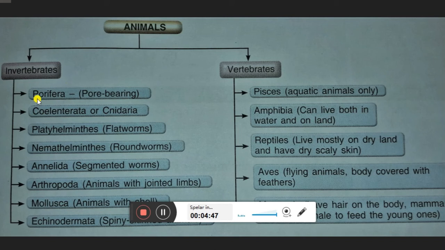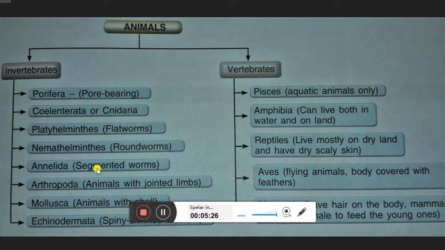First, appearance-wise, we can easily understand Porifera. Porifera means all pore-bearing animals are kept in this group. Pores means small holes on their whole body. Then this is Coelenterata or Cnidaria. The C will be silent, so Cnidaria is read with an N. Then Platyhelminths, all the flatworms. Then Nematohelminths, also known as Nematoda, which are all roundworms.